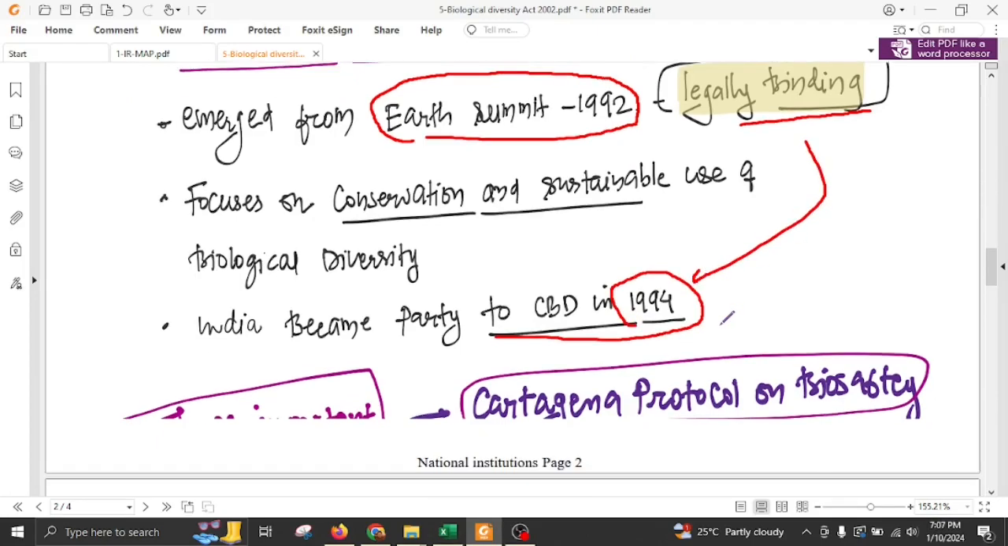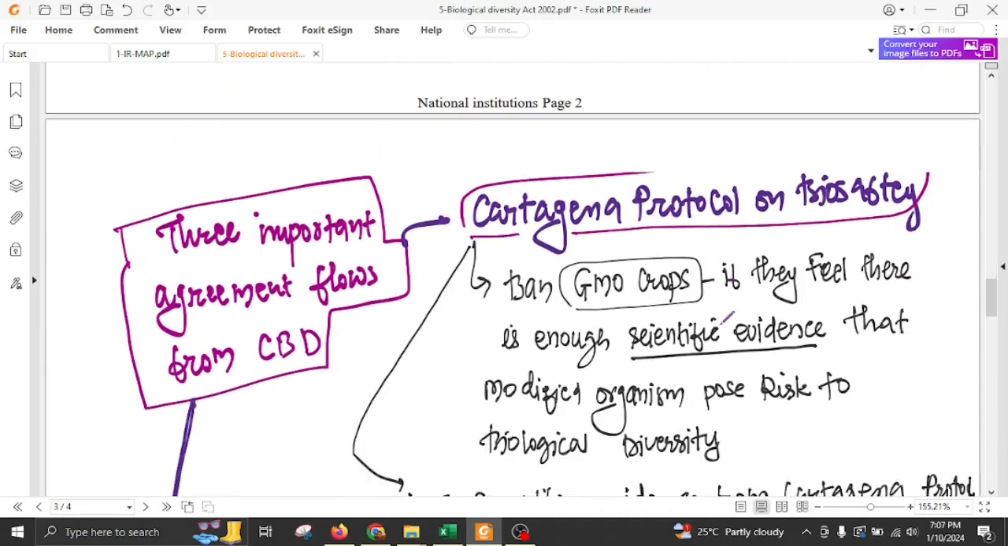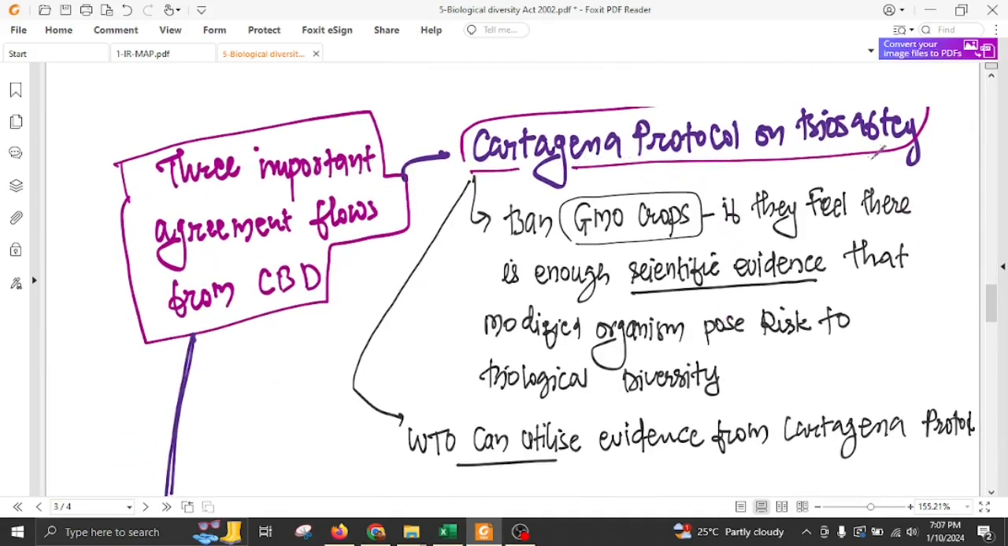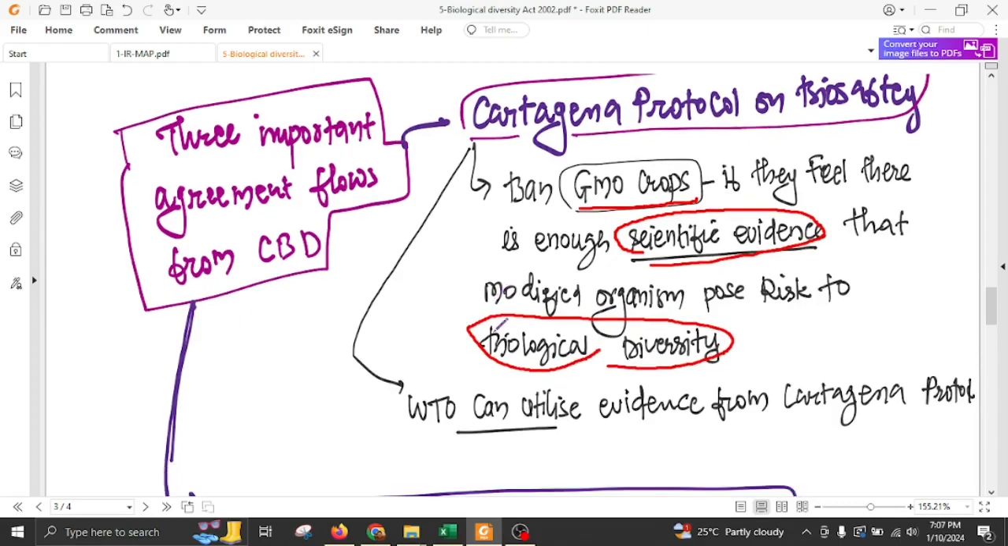Now, from this convention stem three important protocols. One is the Cartagena Protocol on Biosafety, which bans a GMO crop if they feel that there is enough scientific evidence that this crop is causing harm to the biological diversity. Then this organization can ban that GMO crop. Again, the scientific evidence from the Cartagena Protocol can be utilized in the WTO. Member countries can raise effective trade barriers to such crops which can cause harm to the biological diversity if imported.